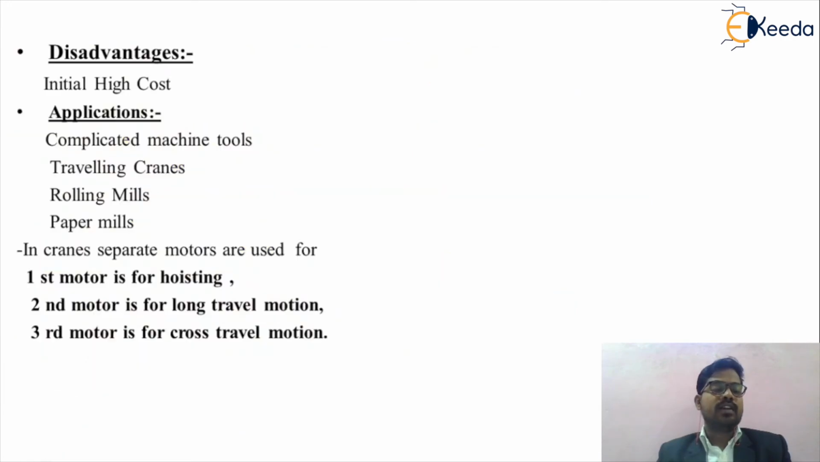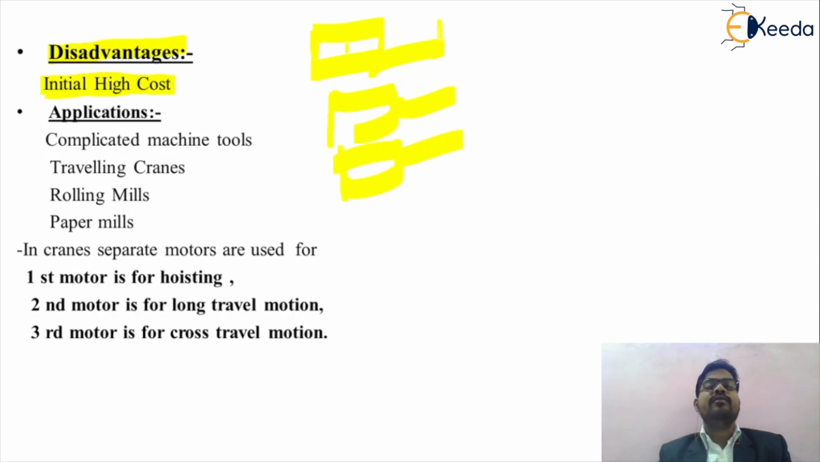So friends, what are the different disadvantages of the multi-motor drive? The first disadvantage is that the initial cost is high. Why is the initial cost high? Because we are using n number of motors for driving one load. So obviously the cost of that particular drive will be very large. This is the disadvantage of the multi-motor drive.